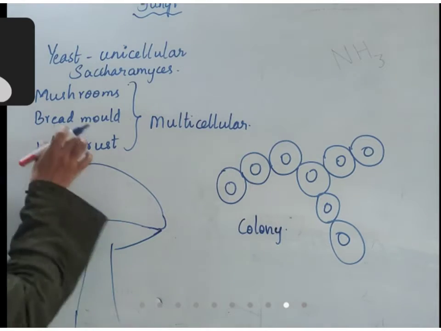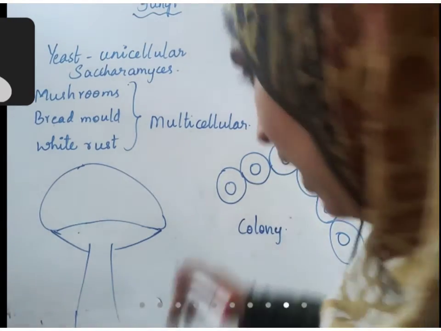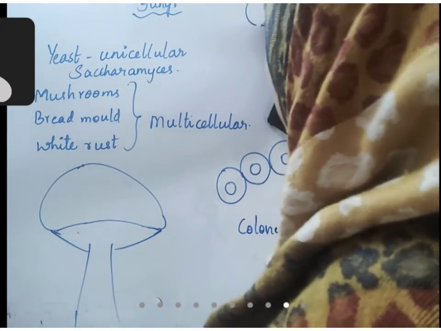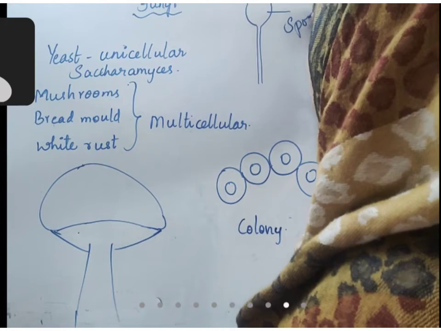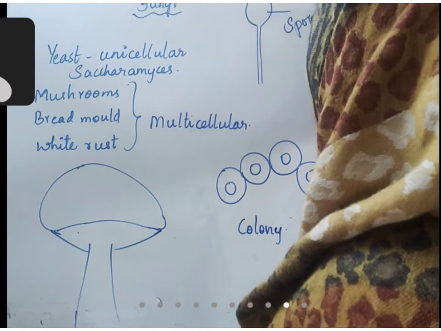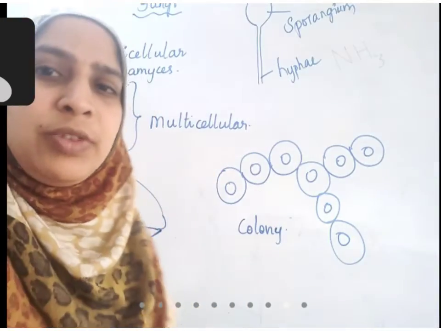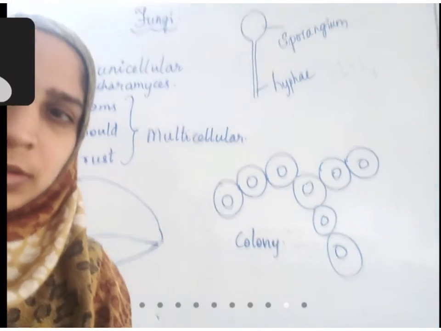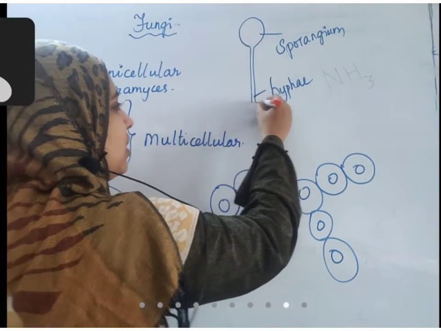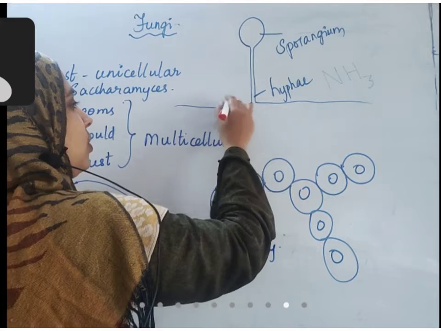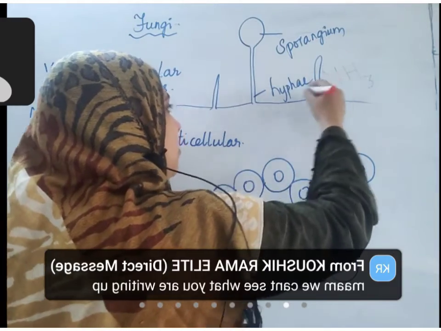Take any kind of mold; all the remaining ones have a mold-like structure in which there is a head-like structure, called the sporangium, and this is called the hyphae. These hyphae are not individual; there are usually so many hyphae that extend and form a network-like structure.